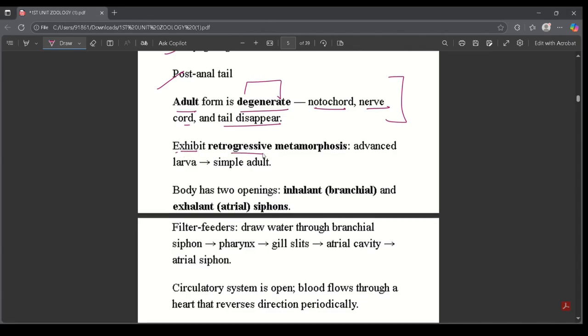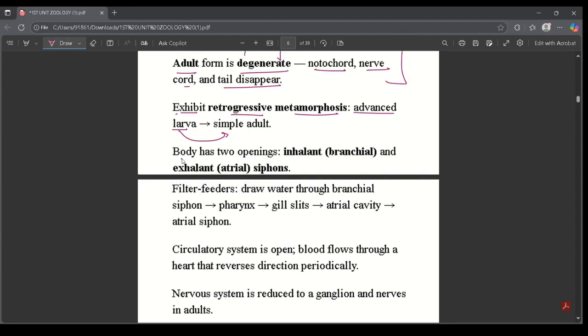They exhibit retrogressive metamorphosis. Advanced larva turns into a simple adult. Body has two openings, inhalant, branchial, and exhalant, atrial, siphons. Filter feeders, they draw water through the branchial siphon, then the pharynx, next the gill slits, then the atrial cavity, and then the atrial siphon.